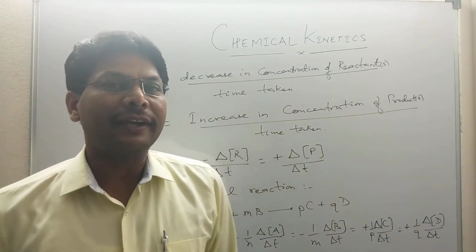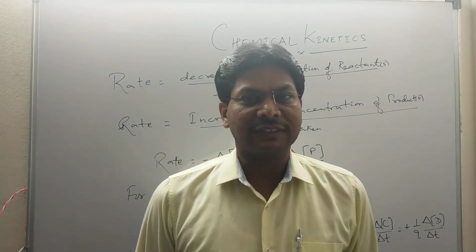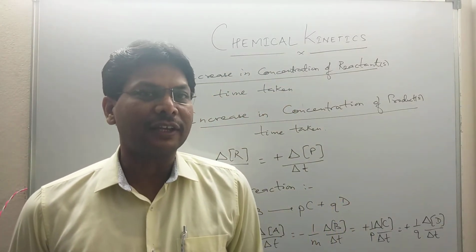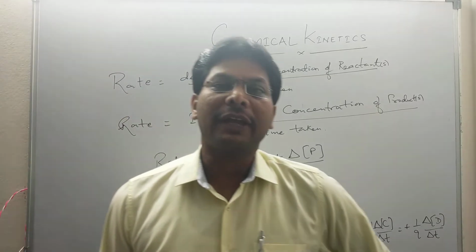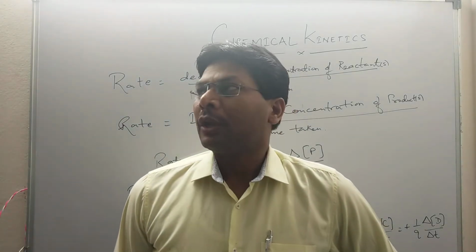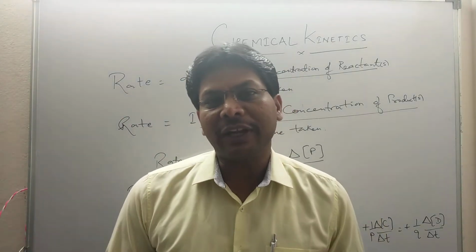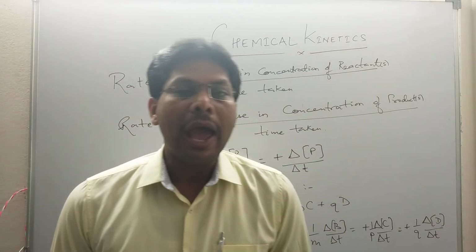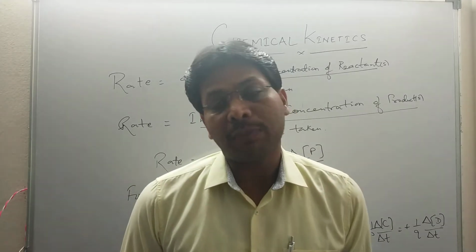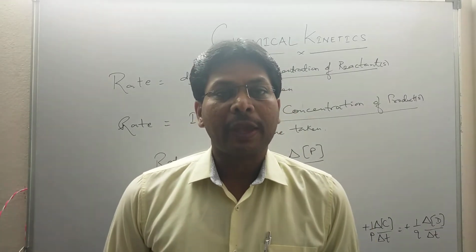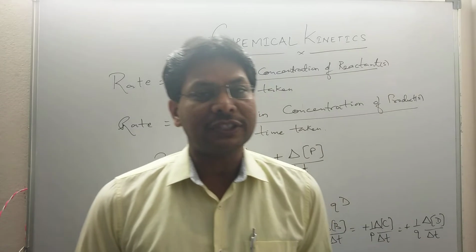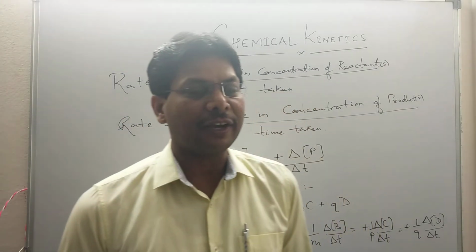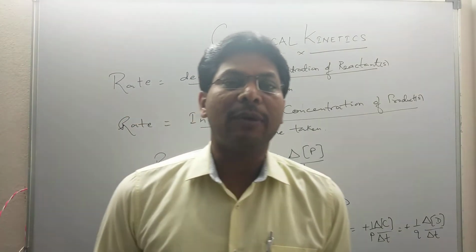As we know, chemical kinetics deals with the rate of chemical reactions. So chemical kinetics deals with the rate of chemical reaction, the factors affecting the rate of chemical reactions, and the mechanism of chemical reactions. Thermodynamics says whether a chemical reaction will occur or not. Kinetics says at what rate, and equilibrium measures the amount of product formed. So chemical kinetics is the branch of physical chemistry which deals with the rate of a chemical reaction, the factors affecting the rate of chemical reaction and the mechanism of reaction.